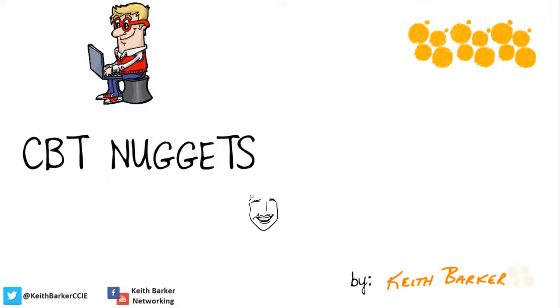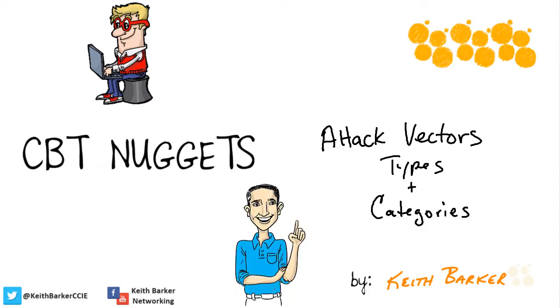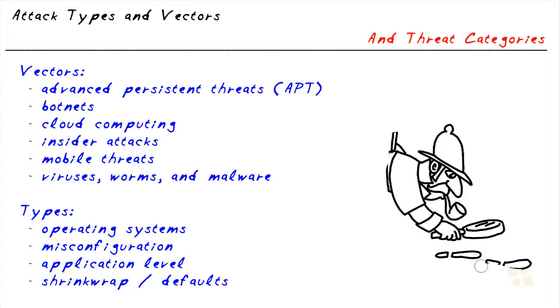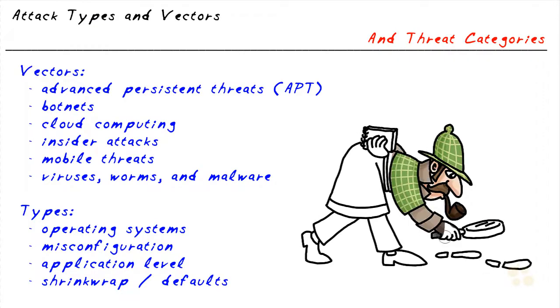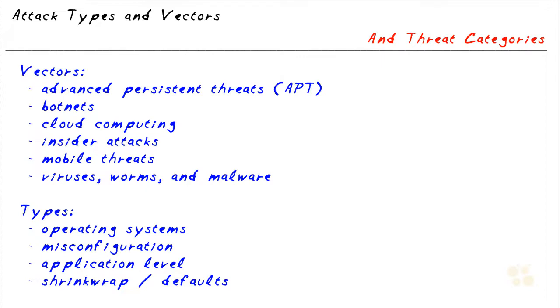It's important to be aware of some of the attack vectors and categories of attacks as we prepare to launch a boatload of tools that are going to be implementing these attacks. So I want to take just a few moments in this nugget to discuss some of the vectors, types, and categories regarding attacks. One of the questions that's often asked after a company or an organization or person is attacked or hacked is, how did this happen? And it's important to be aware of several of the attack vectors that can be used to compromise systems.